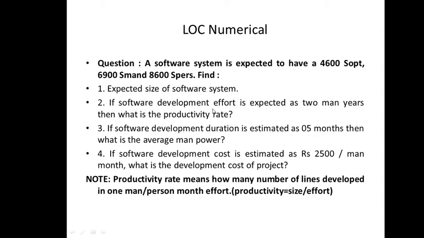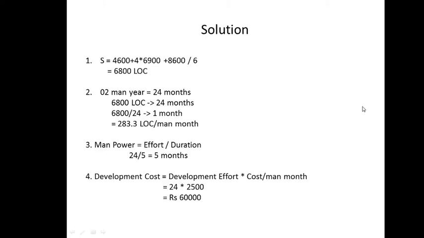So what does this effort mean? You need to calculate this effort, and it is given as 2 man years. So 2 man years means 24 months. 1 man year is 12 months, so 2 man years will be 24 months. Now we have 6800 LOC, and the effort required is 24 months, or this much effort is required to work on these set of lines.